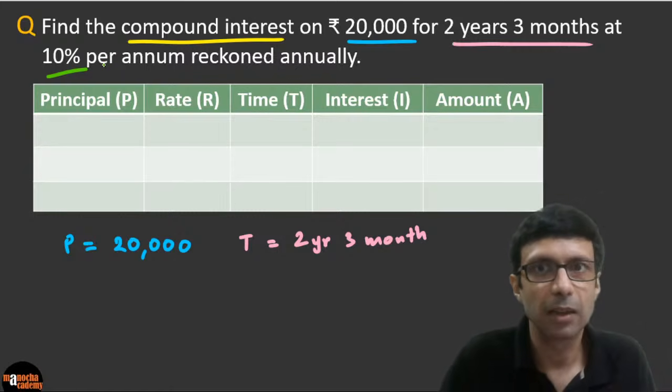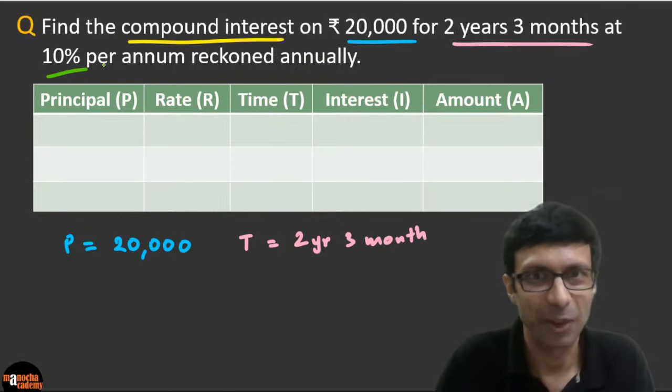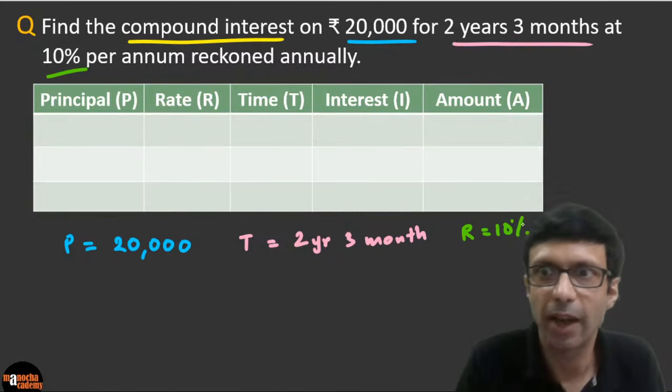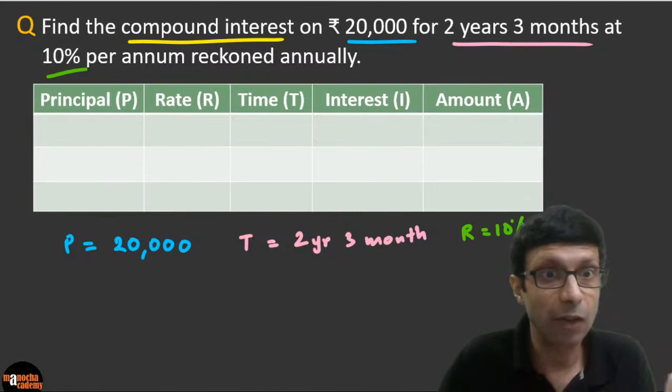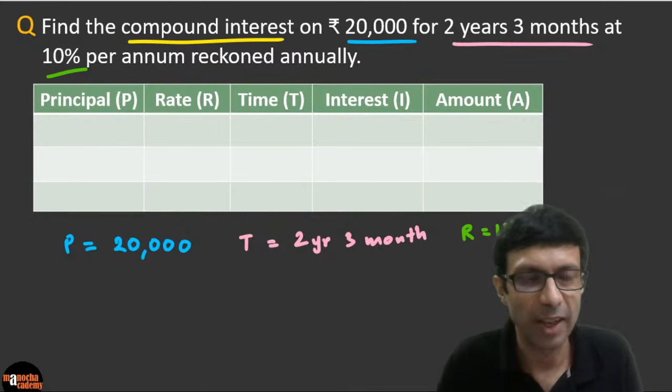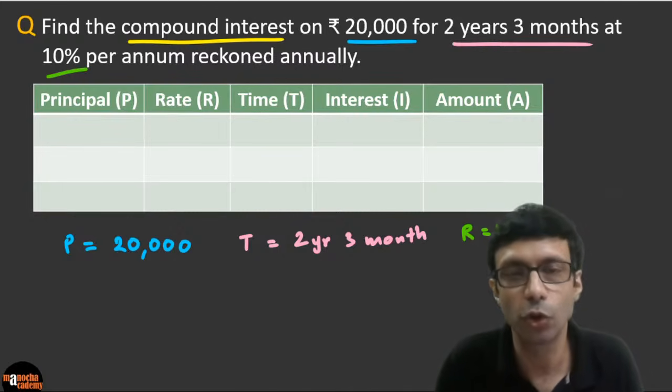Reckoned annually means it's the rate per year. Okay. So the rate given to us is 10%. All right. So now I'm going to make it really easy. Just use this table and do the question. So let's try to solve it together. I want all of you to draw this table.